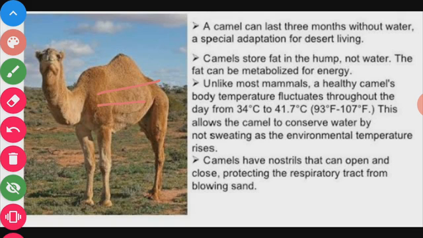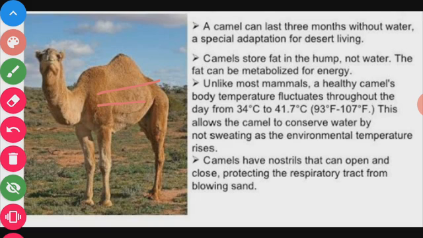The body of the camel does not perspire. What does it mean? It means that there is no sweating in the camel, because the sweat glands which are found in humans and other animals are absent in the camel. This is one of the characteristic features of the camel.